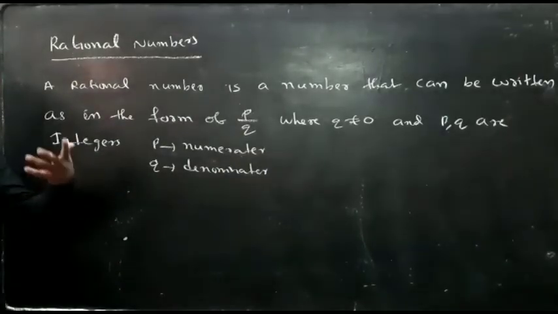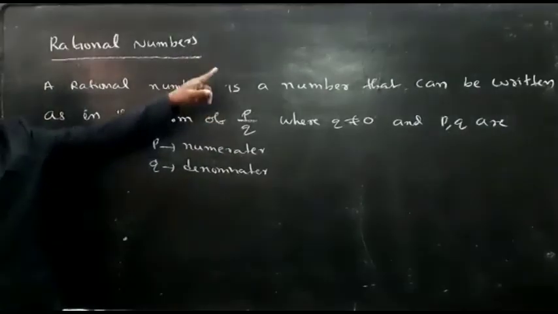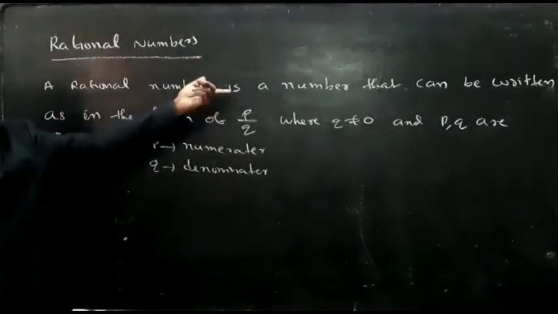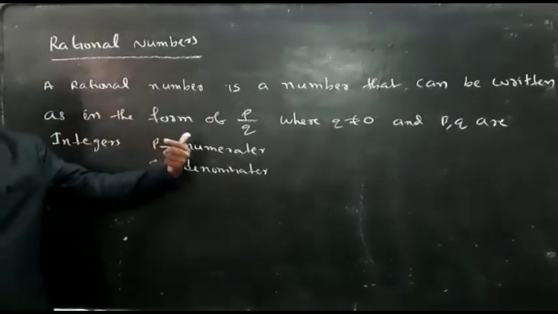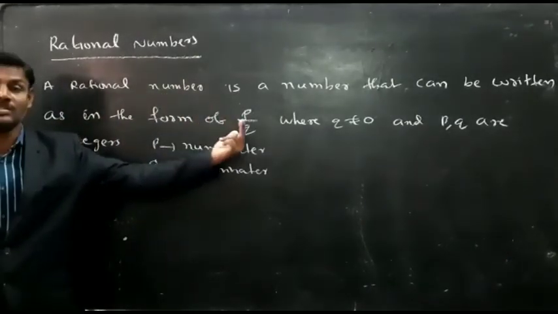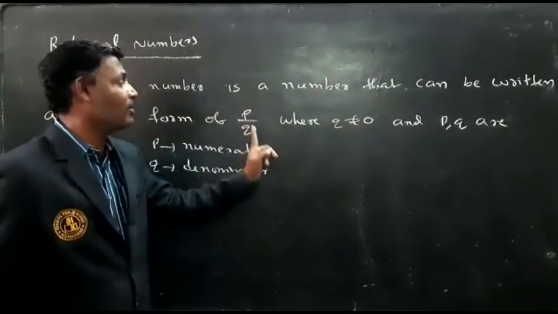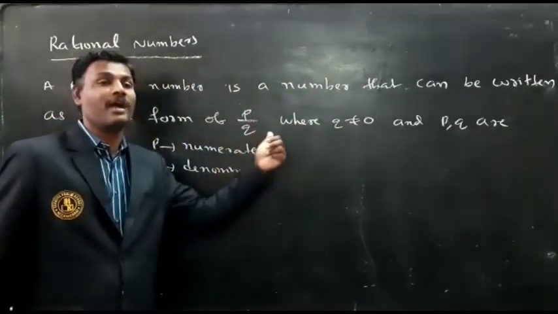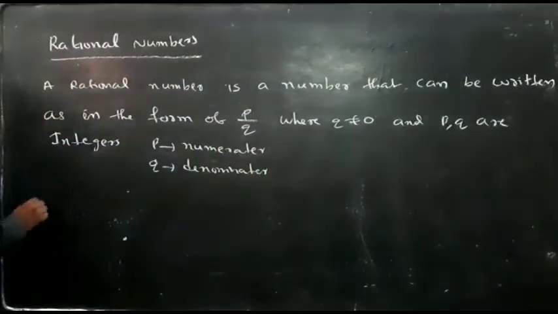What is the definition of rational numbers? A rational number is a number that can be written in the form of P by Q, where Q is not equal to 0 and P, Q are integers. In P by Q, P is called the numerator and Q is called the denominator.